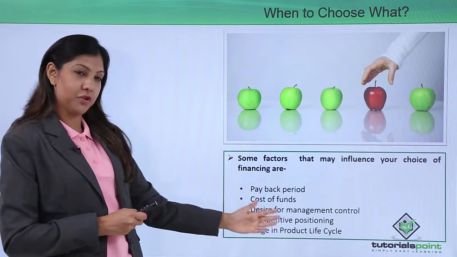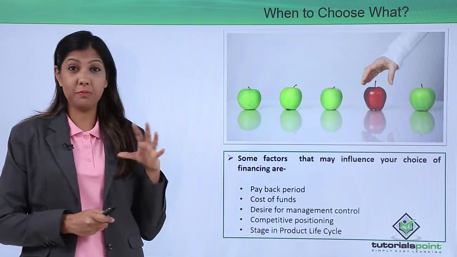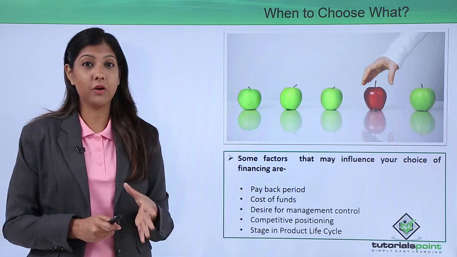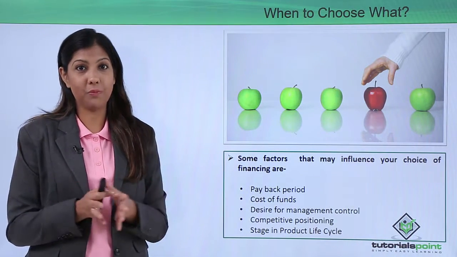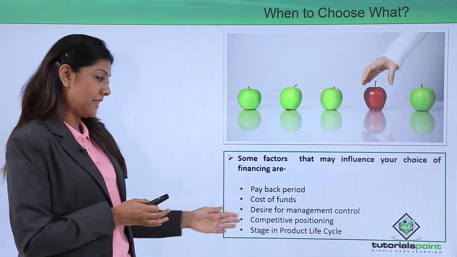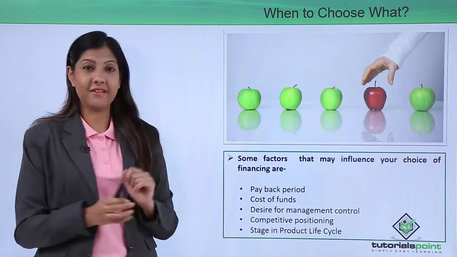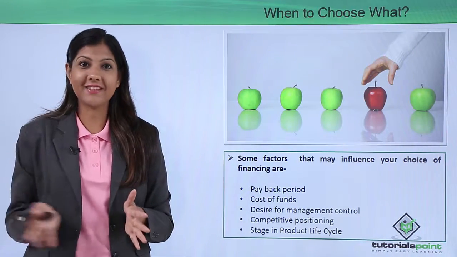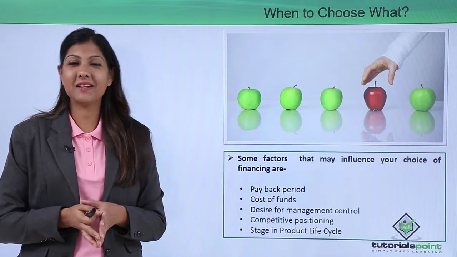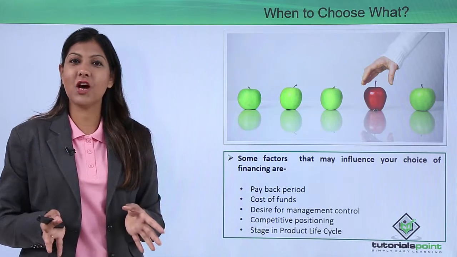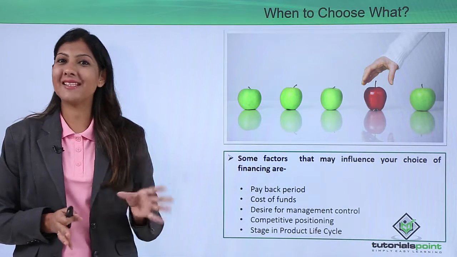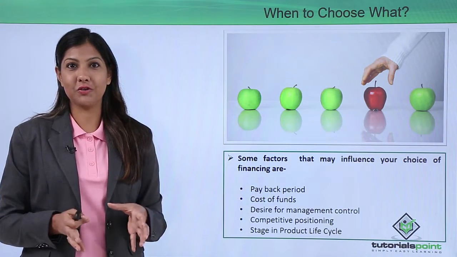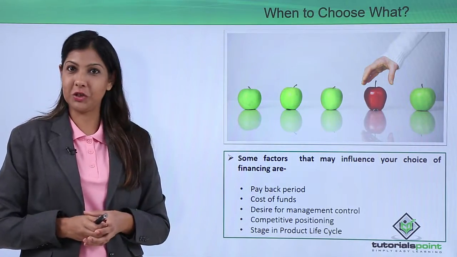Fourthly, competitive positioning. How well are you positioning your company or business in the competitive market? And lastly, the stage in the product life cycle. Where exactly do you see your company going in terms of its life cycle? All these factors would help you choose the best kind of capital structure and determine it accordingly.